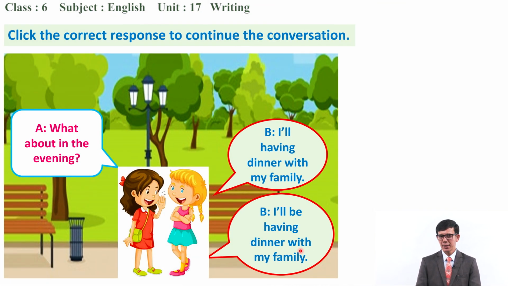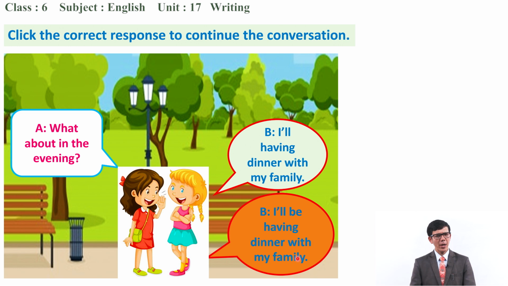And another expression. What she says here is, what about in the evening? Okay, what about in the evening? And what is the response? I will having dinner with my family, or I will be having dinner with my family. Which one is correct there? Very good. So the right response there is, what about in the evening? And I'll be having dinner with my family.